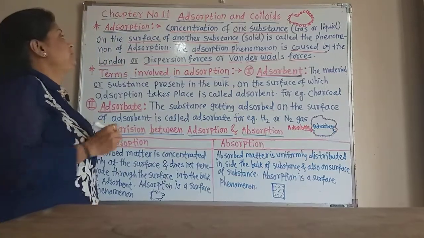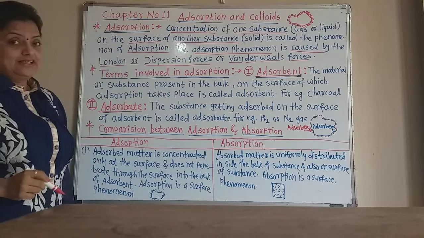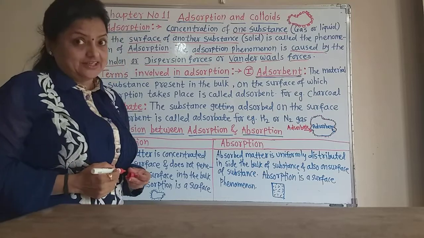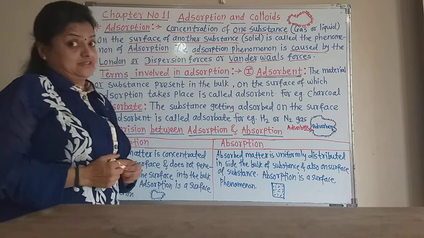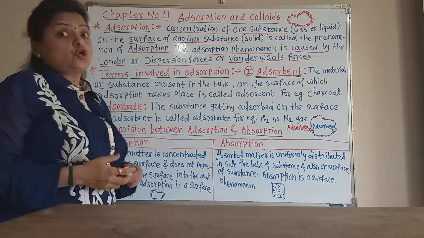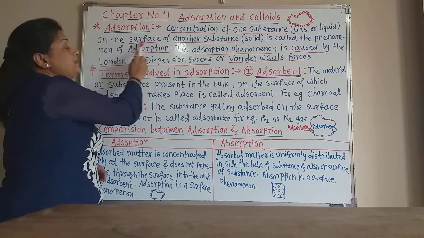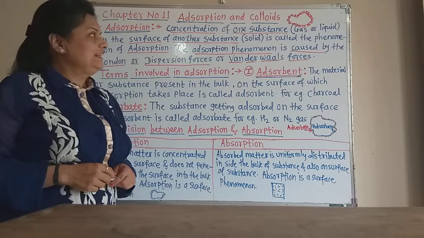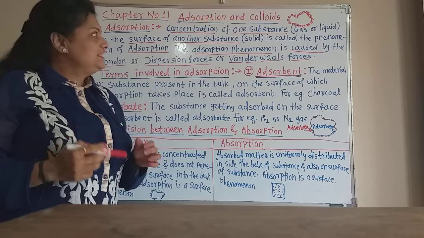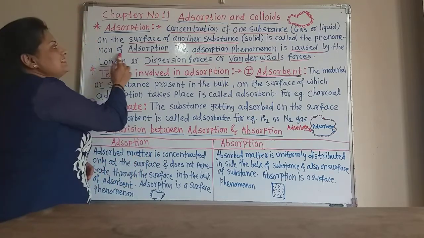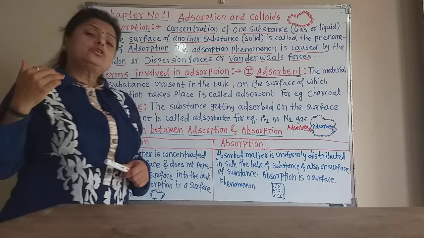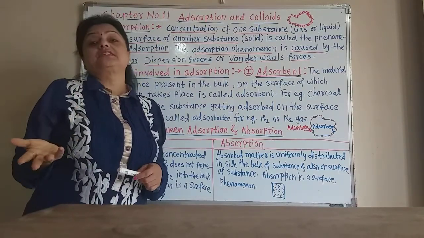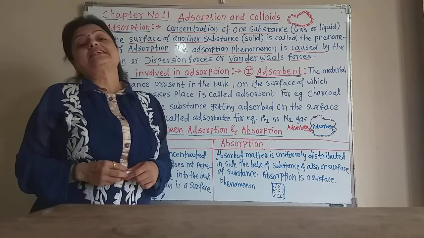Now what is the definition of adsorption? See here: concentration or accumulation of one substance, it may be gas or liquid, on the surface of another substance, generally a solid, this phenomenon is called adsorption. So concentration of one substance on the surface of another substance is called adsorption.